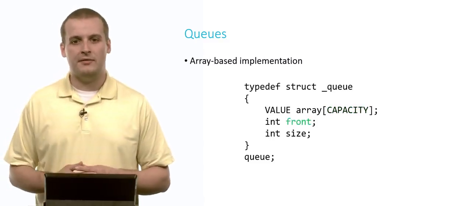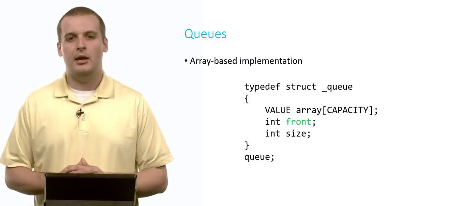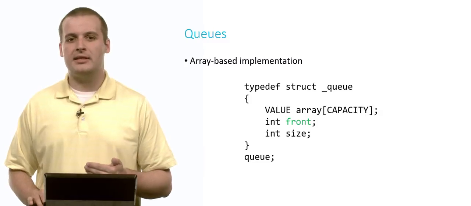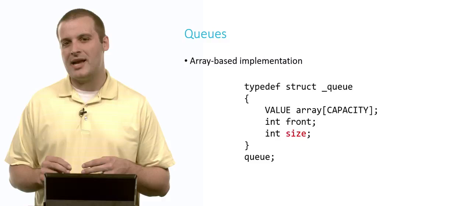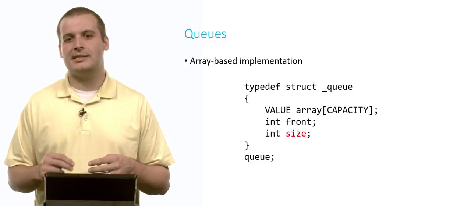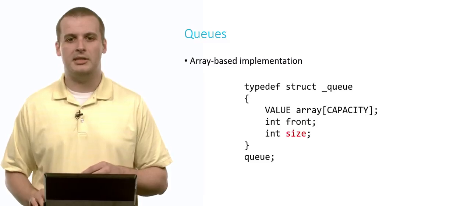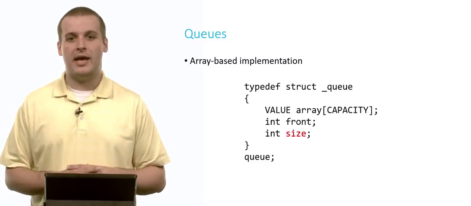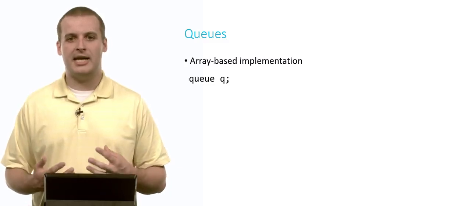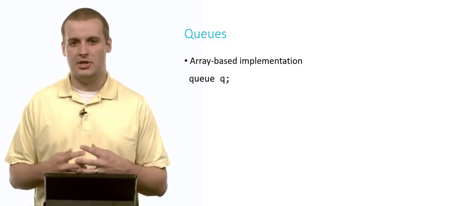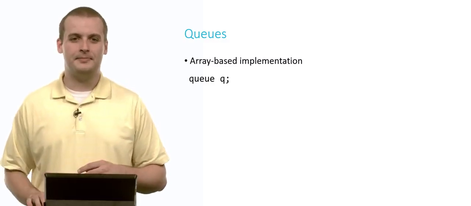We need to keep track of the front of the queue so we know which element we want to dequeue. And we also need to keep track of something else, the number of elements that we have in our queue. Notice we're not keeping track of the end of the queue, just the size of the queue. And the reason for that will hopefully become a bit clearer in a moment. Once we have completed this type definition, we have a new data type called queue, which we can now declare variables of that data type. And somewhat confusingly, I've decided to call this queue q, the letter q, instead of the data type queue.